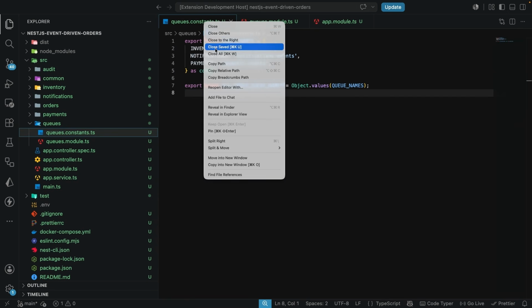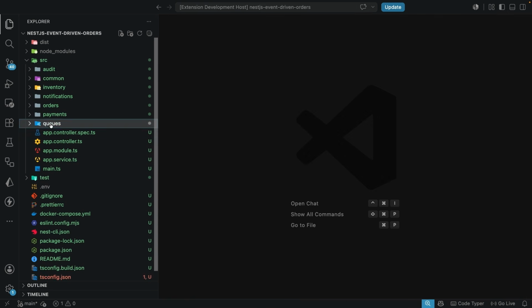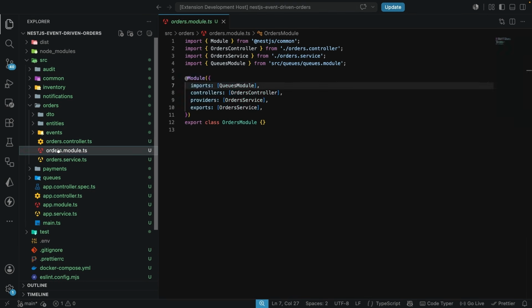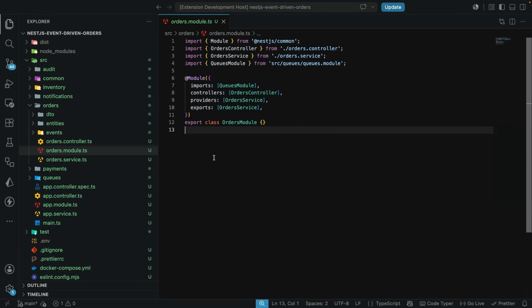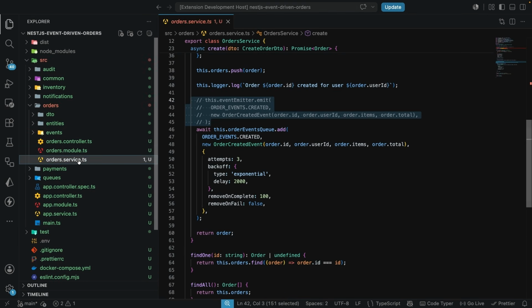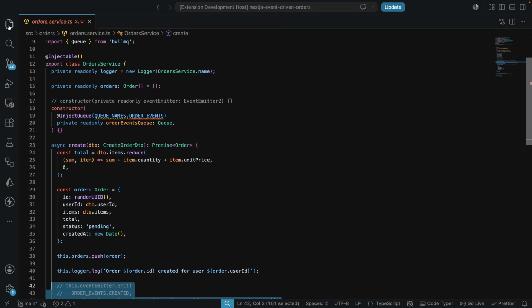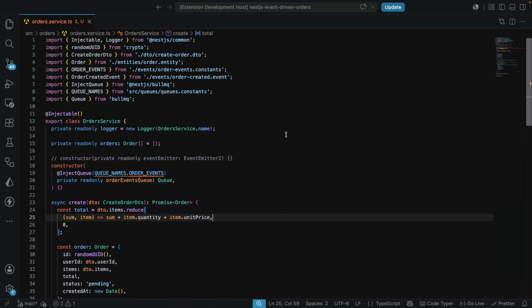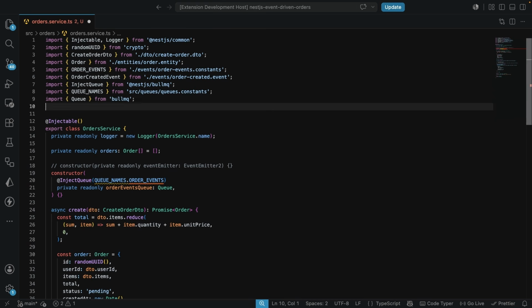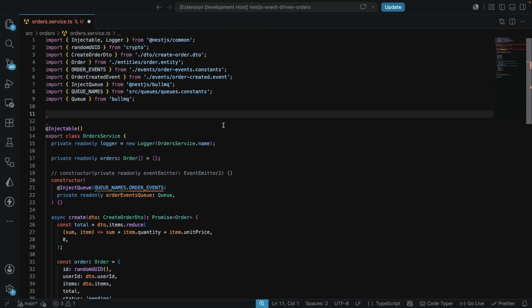And let's have a check at the orders module. So over here, the order module is okay, but we need to make a change in the orders service. As you can see, we already have errors here where we're going to inject the queue. So we're going to be changing how things work over here. Now we're going to start by having a job option here. So here we're going to have a constant and I'm going to bring in this constant here, which is job options.